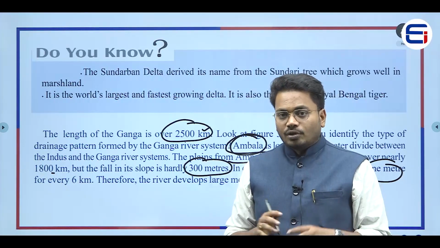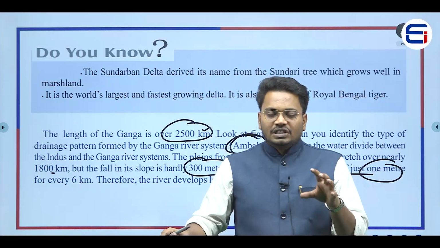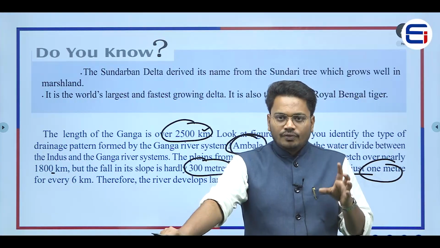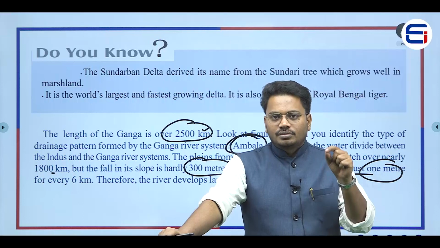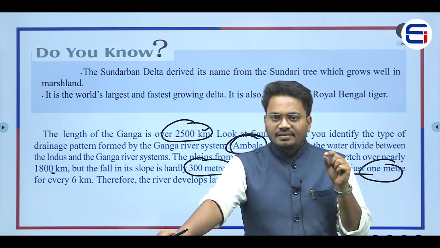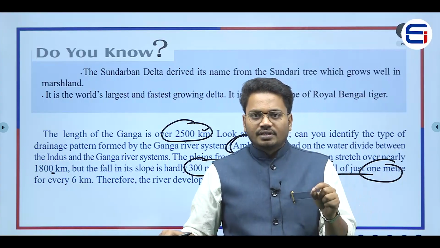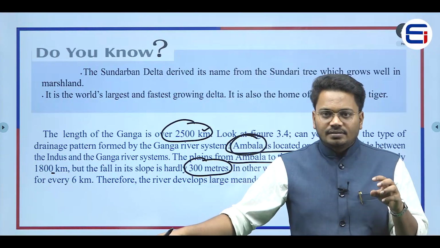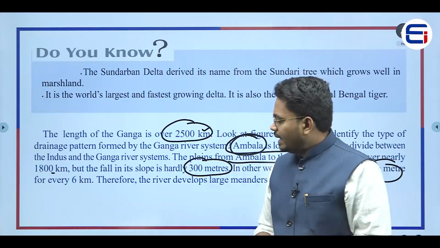Less slope gradient. Now, the point is, because of this less slope, what happens? The velocity of a river would be very slow. So whenever the velocity of a river has decreased, we can see the formation of depositional features, right? Either it might be the meanders or the oxbow lakes.